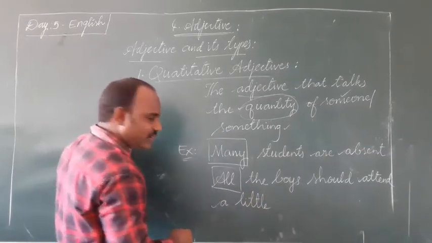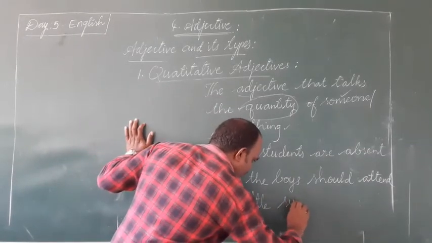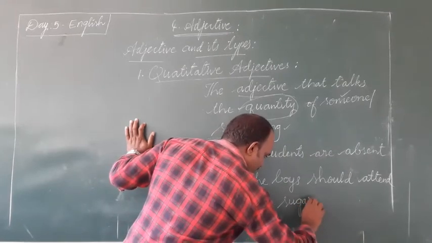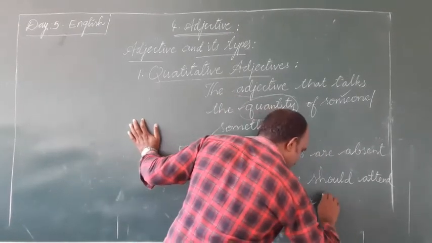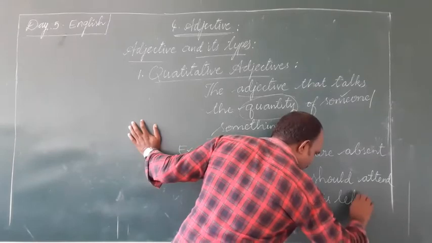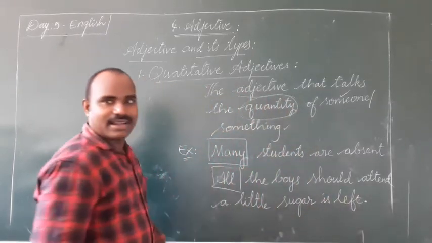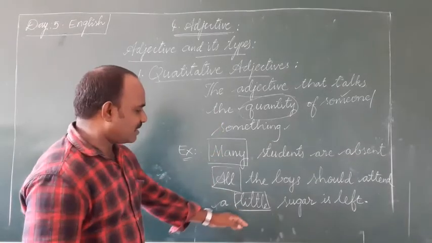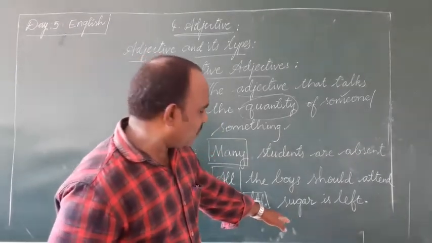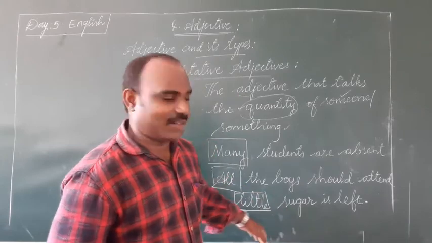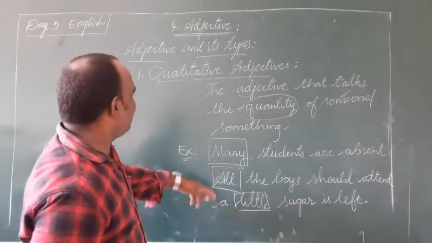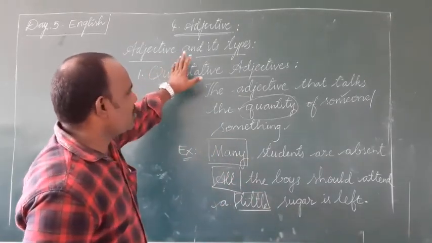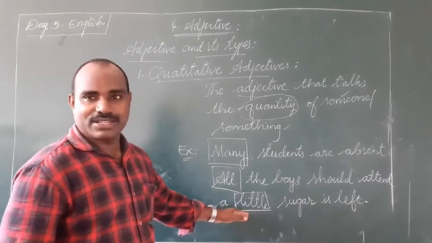A little sugar is left. Here, this word little talks about the quantity of this material, sugar, that is left. Here, little can be considered a quantitative adjective because it talks about the quantity.